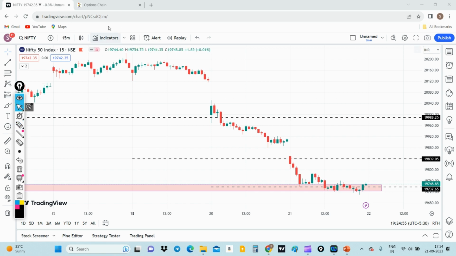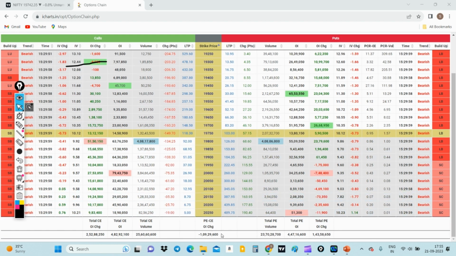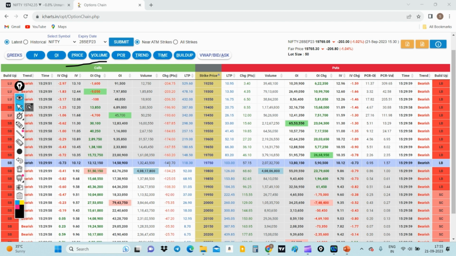And let's move ahead with the option chain. As this is going to be a monthly expiry, it will be a very volatile session for the upcoming 5 days. If you see today's session, around 1 crore is the difference between put and call open interest. The put to call ratio, PCR, has come down to around 0.7, which is very low. Usually when the PCR is around 0.7, 0.8, we see a bounce back on the upper side, and then if the correction has to continue, it will continue from the upper zone.